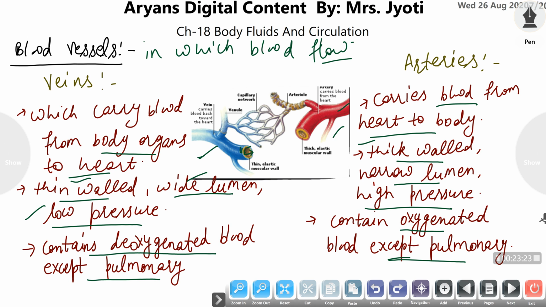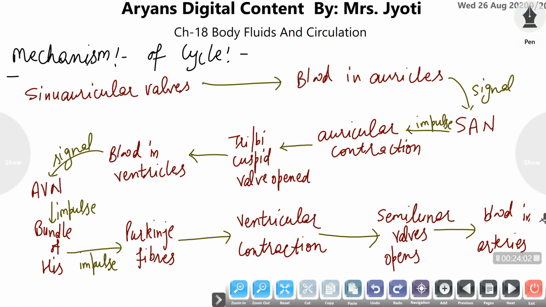The muscular wall of the arteries is very thick so that it can accommodate a high pressure and maintain that particular pressure for the rapid flow of blood from the heart to the arteries. These two concepts, thick wall and high pressure, accommodate each other, because without a thick wall, high pressure can't be accommodated by the blood vessels, and without thickening in the walls, the high pressure can't be maintained. So both these factors are supplementing each other.